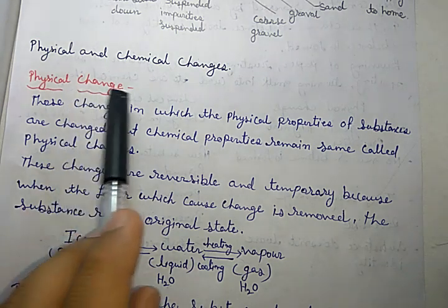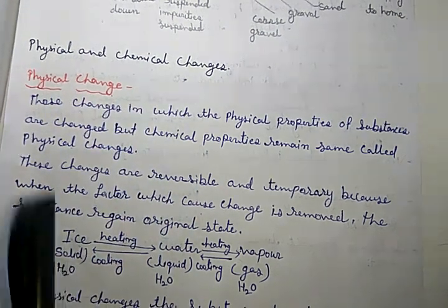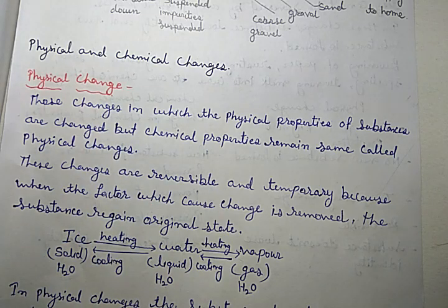Okay, the changes are grouped into two categories. First is called physical change and second is called chemical change. As their names indicate, if the physical properties are changed, then it is called a physical change, while if the chemical properties are changed, then it is called a chemical change. Okay, now we are starting with the first one, which is physical changes.